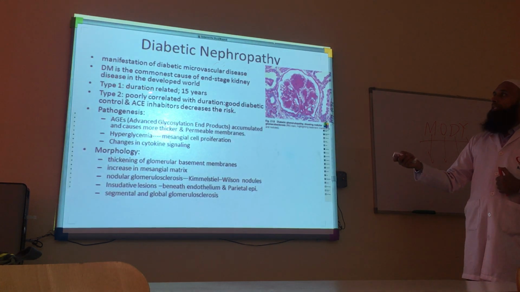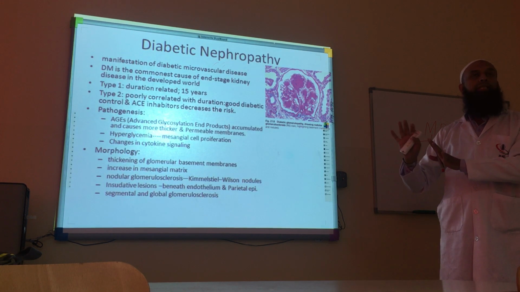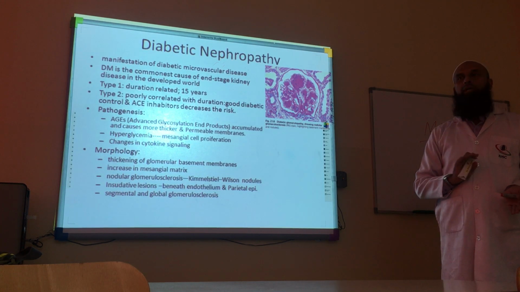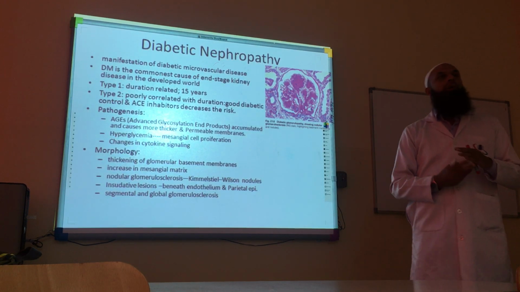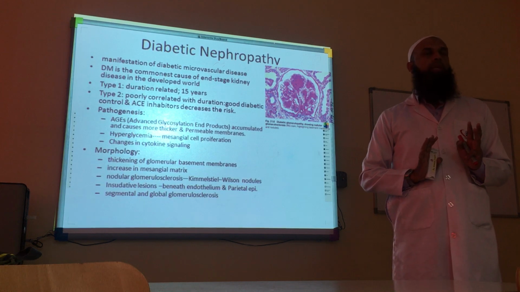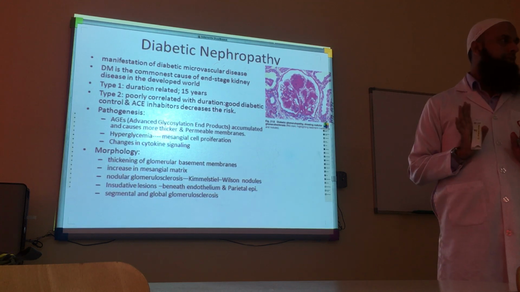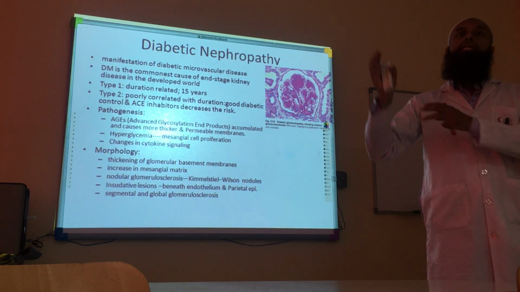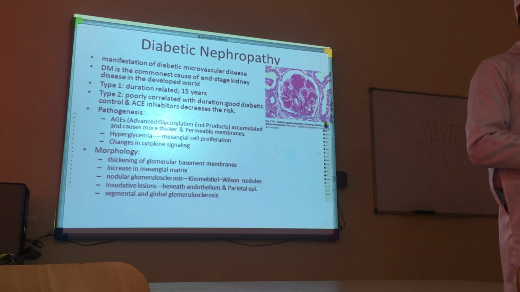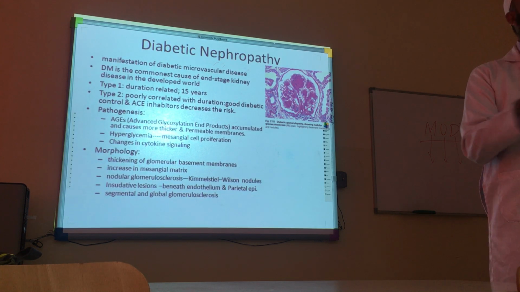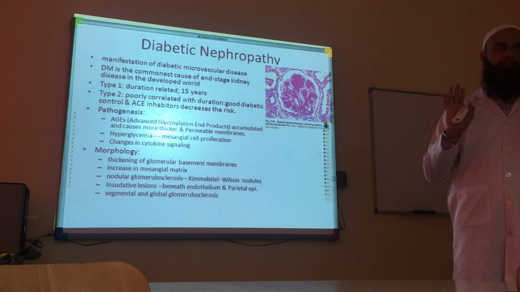Type 1 diabetes is mainly duration related. The more the duration, especially nearly 15 years, the more they end up with diabetic nephropathy. But with type 2 diabetes mellitus, which is more common, they found no very true relationship with duration. Somebody was diagnosed with diabetes now and already his kidneys were damaged, or a person has had diabetes for 20 or 25 years but his kidneys are still not affected. So the relationship with duration is not accurate in type 2, but very accurate in type 1.